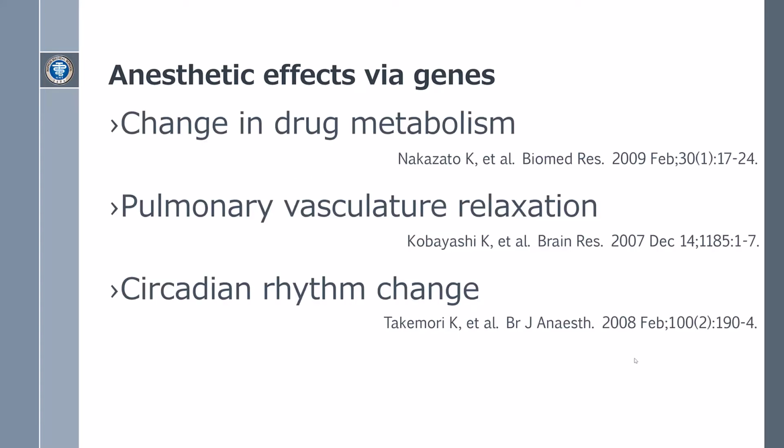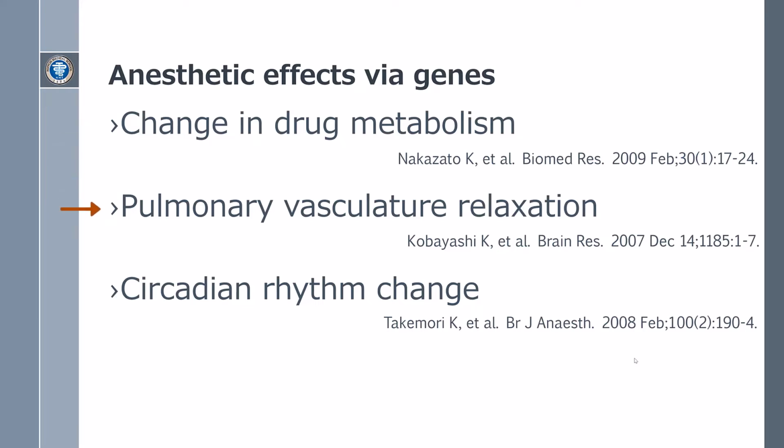Based on these results, we used reverse transcription polymerase chain reaction to perform detailed examinations of changes in gene expression under exposure to various anesthetics. The results showed increased expression of genes related to drug metabolism in the liver, and the pattern of gene expression differed between intravenous and inhalational anesthetics.